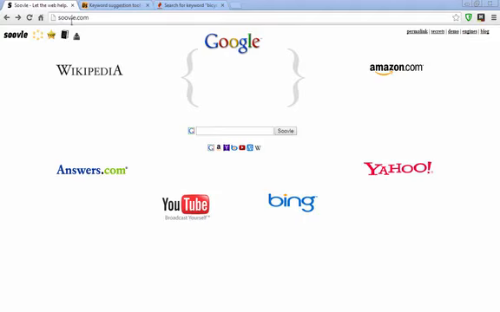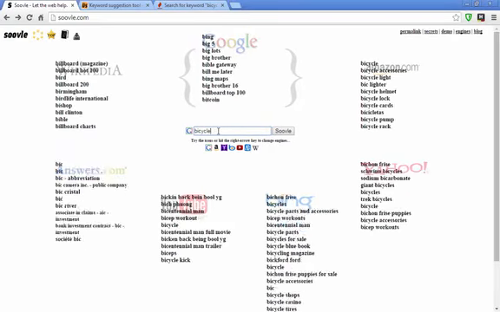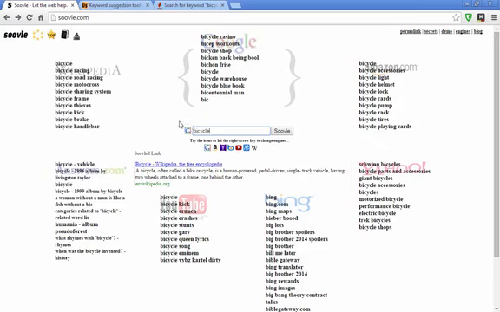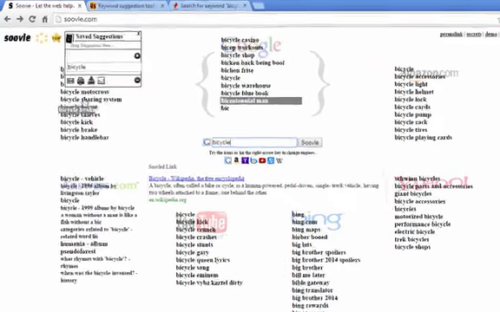Here we have a website called Soovle, SOOVLE.com, and it's going to pull keyword suggestions from all of these different sites you see here. So if we stick with our bicycle example, as you can see, it's automatically pulling up things. I didn't even click on Soovle. And it's going to give you great ideas for things that you might write articles on, pages that you could optimize a little bit better. Maybe use words that you didn't think of before, and give you ideas for new categories.